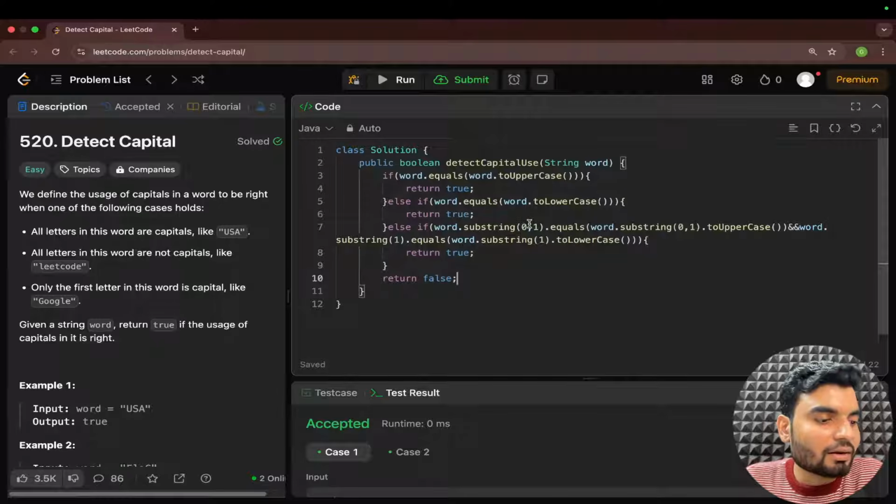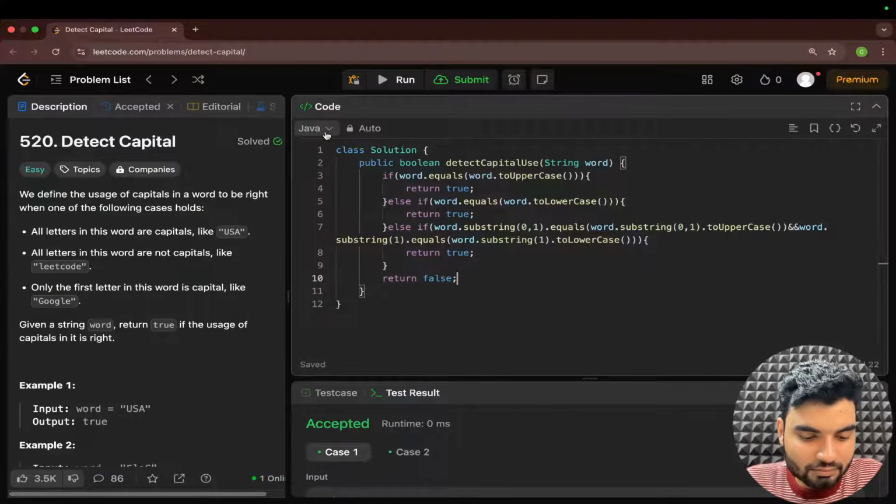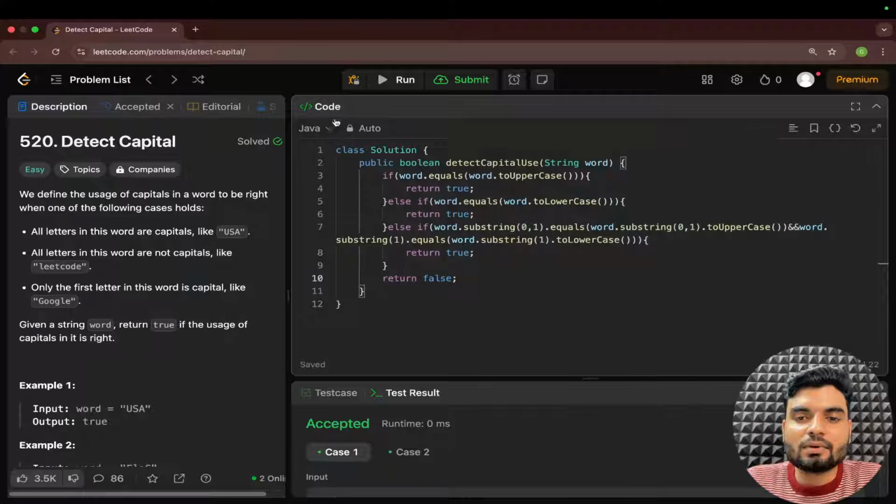So are the Python people here? Just want to check. If they're here, then I'll do Python first. Otherwise, I'm just going for C++. Are they here? Yeah, can't see. Okay, no worry. Then we'll convert it in C++.